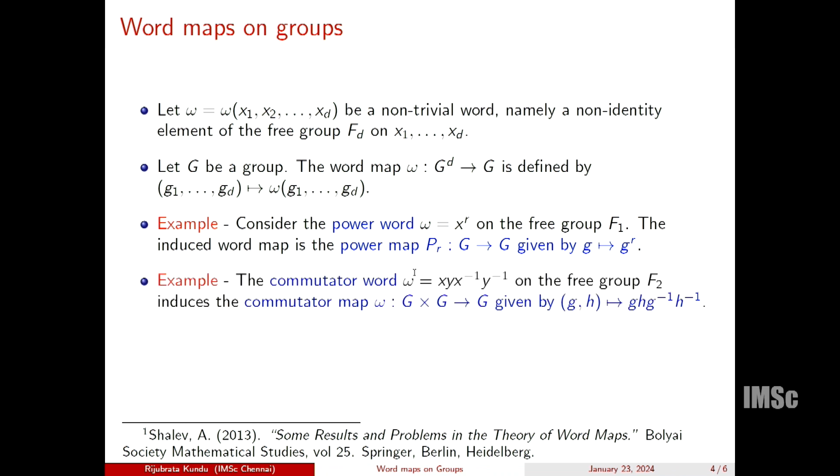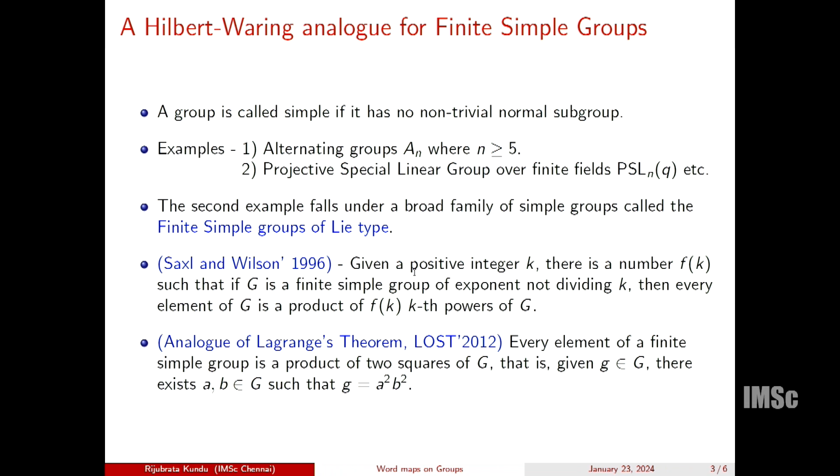Similarly, we have this commutator word, which is x y x inverse y inverse on the free group F2 with 2 letters, and this induces the following map from G cross G to G, taking the pair (g, h) to g h g inverse h inverse, right? So if we go back here, what does it say?